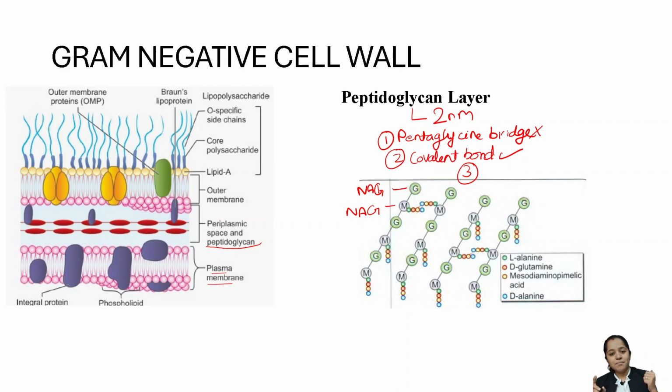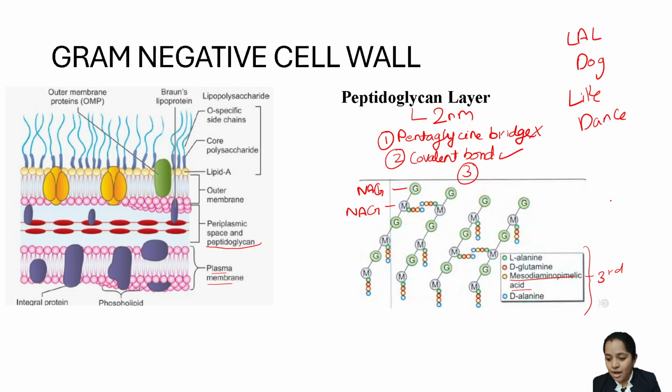Now, the third and the most important difference in the peptidoglycan of gram positive and gram negative is this. The tetrapeptide chain of gram positive cell wall had what? It had Lal, dog, likes to dance, remember? But here it is different. Here we have L-alanine, D-glutamine, and at the third position, instead of L-lysine, we have mesodiaminopimelic acid. This is the only difference which is present in the tetrapeptide chain.